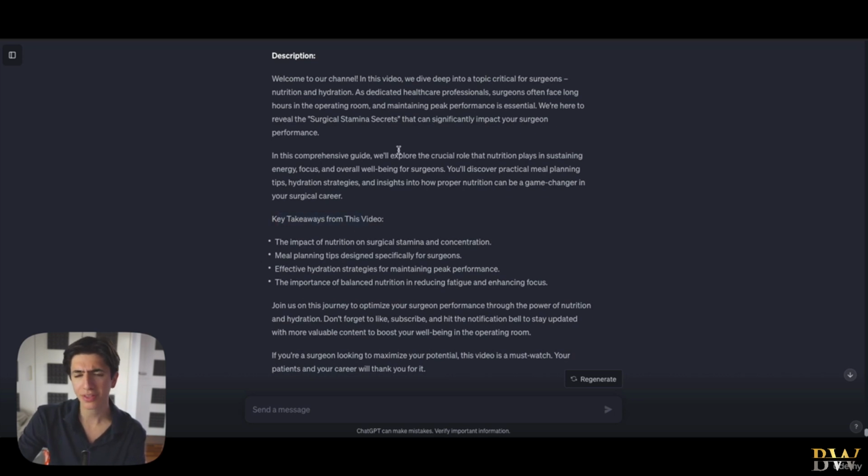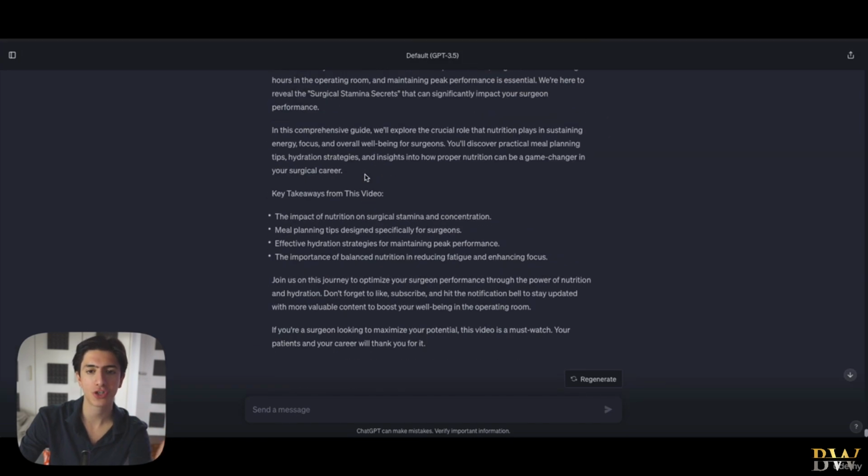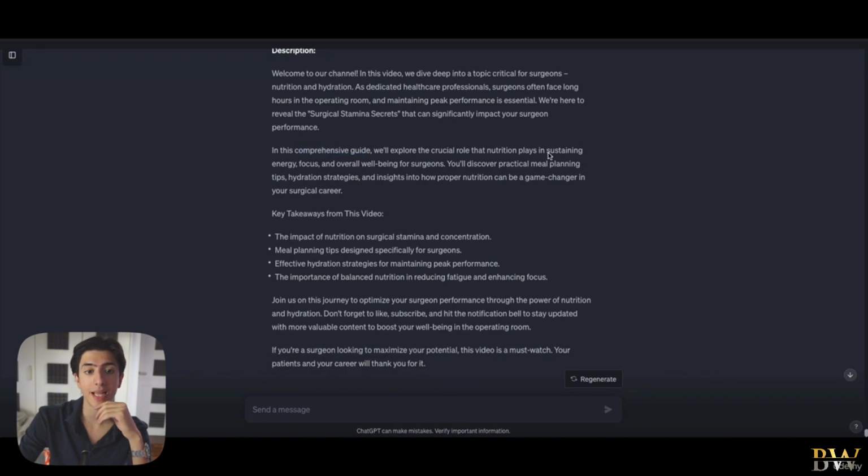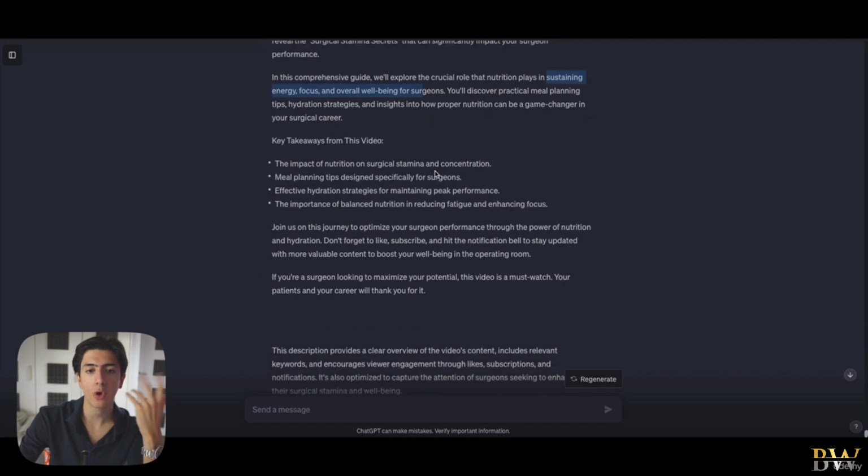Now, this looks like a great description, and it is actually descriptive, which is very important. We don't want to just dump keywords in the description for the sake of search engine optimization and not have a descriptive description. But deep inside this description, you're going to see that we have a lot of keywords, and this is actually the magic of search engine optimization. Let's try to find some keywords. For example, nutrition and hydration, peak performance, surgical stamina secrets, surgeon performance, comprehensive guide, sustaining energy, focus, and well-being for surgeons. All of these are keywords.